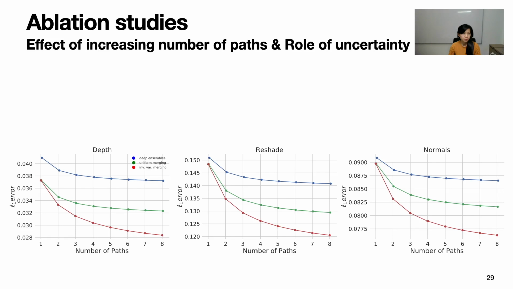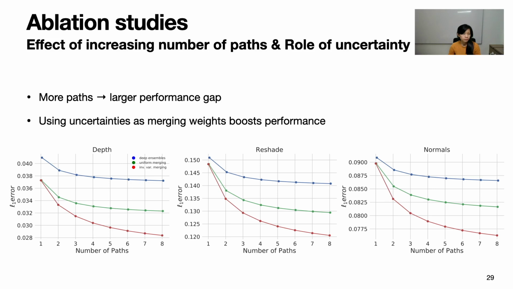We have some ablation studies. This one looks at the effect of increasing the number of paths and the role of uncertainty on performance. This is performance on out-of-distribution data. Each point shows the average error over all combinations of a fixed number of paths. For any given number of paths, our method shown in red consistently outperforms deep ensembles shown in blue for all 3 tasks. This also implies that performance is not sensitive to the choice of middle domains, and the performance gap increases with more paths.